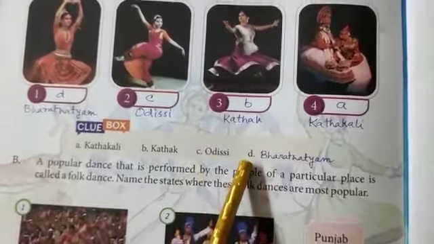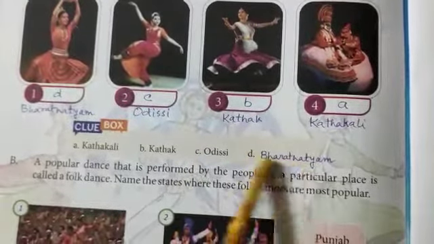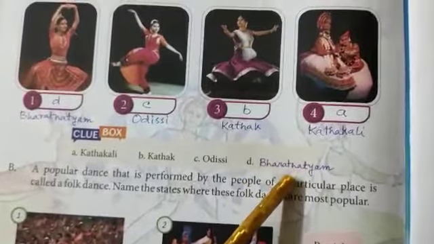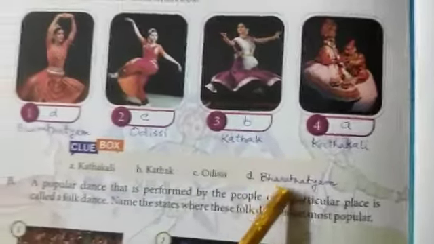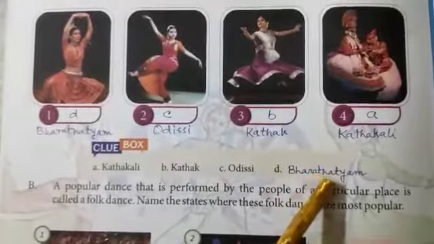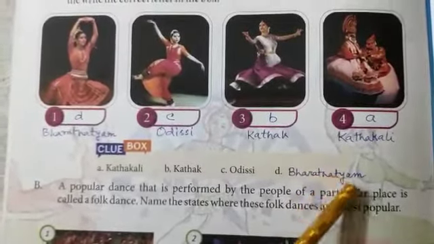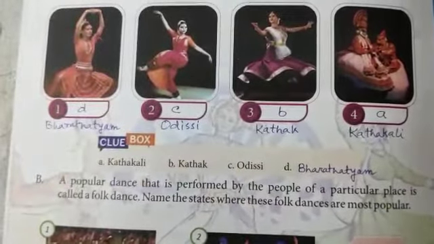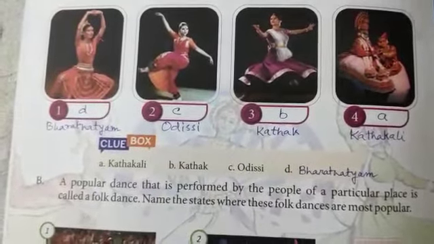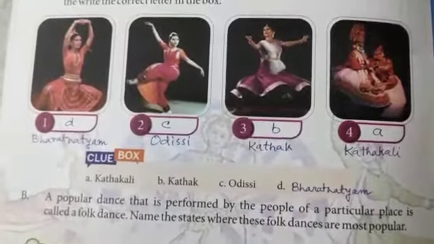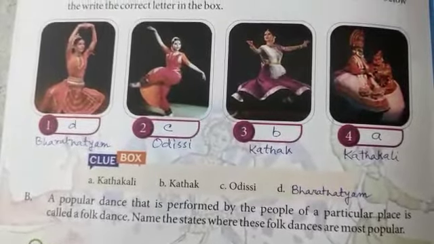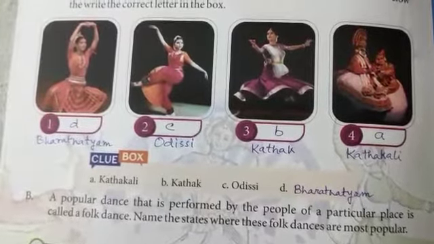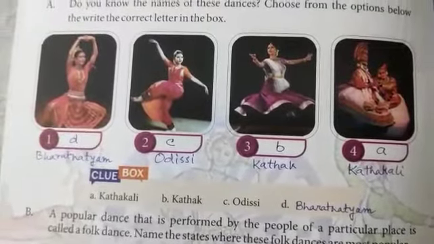And the last one, D, is not given here. You have to write here Bharatnatyam. Please write down in the blank D, Bharatnatyam. Bharatnatyam is a dance of Tamil Nadu in southern India.